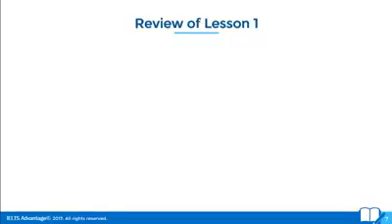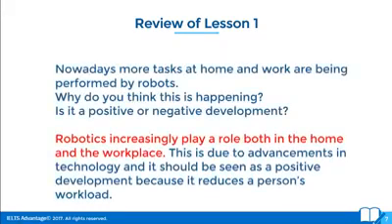Let's look at the introduction and the question that we wrote, because this is very, very important that we understand how we use the introduction to then write our main body paragraph. So this was the question that we were using. Nowadays, more tasks at home and work are being performed by robots. Why do you think this is happening? Is it a positive or negative development? So the introduction that I showed you was: robotics increasingly play a role both in the home and the workplace.